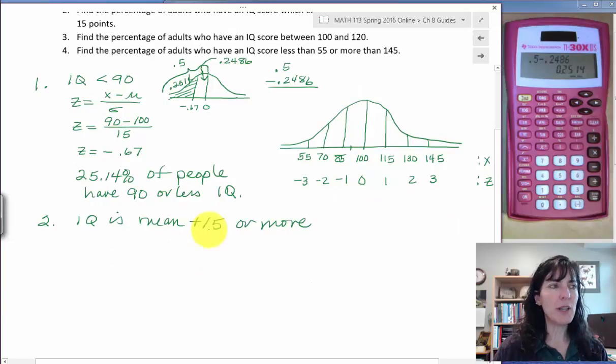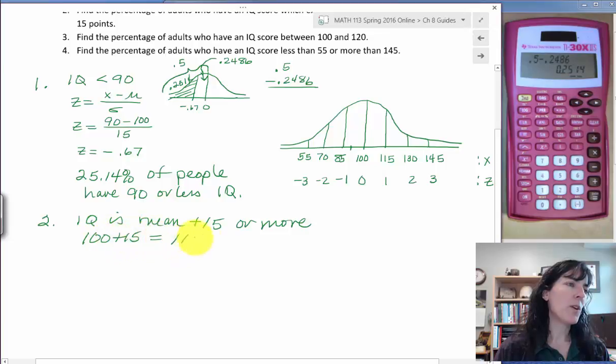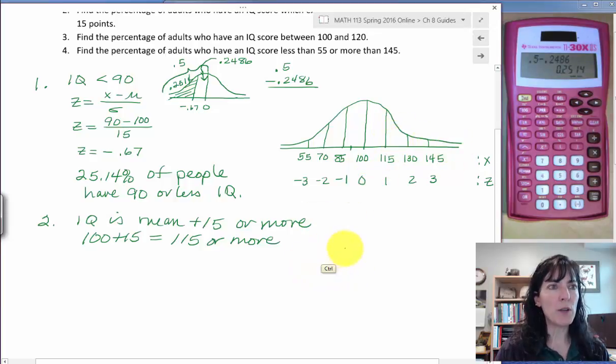So the mean is 100. So we're talking about 100 plus 15 or 115 or more. And on our distribution, that's going to be this region here. And it looks like it's exactly 1 standard deviation above the mean, but then we want everything greater. So if I draw a quick distribution that I can mark all up, 0 here is 1 standard deviation above the mean, and we want to know how many people fall here.